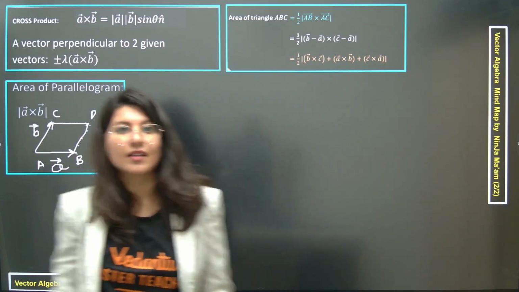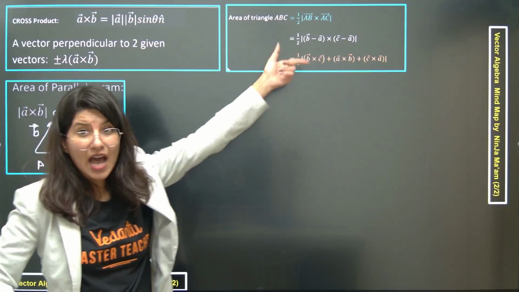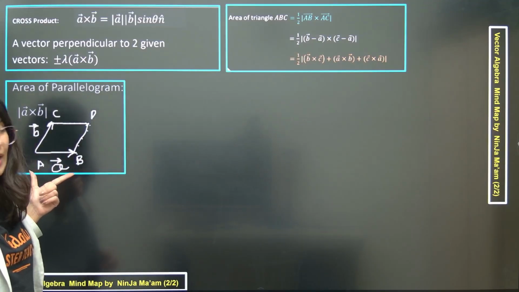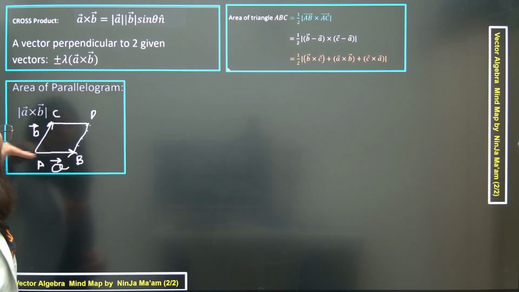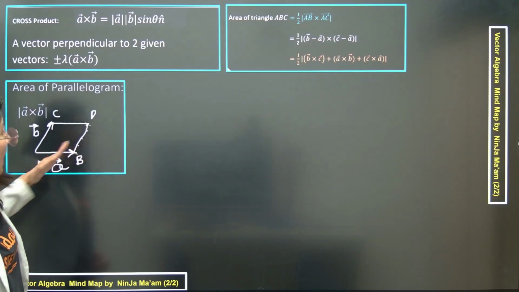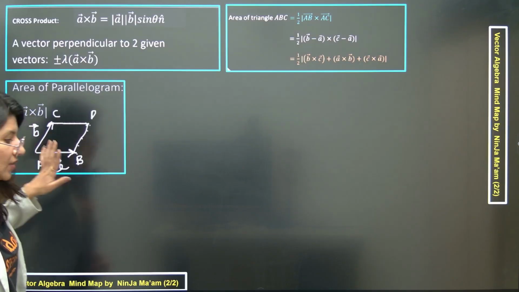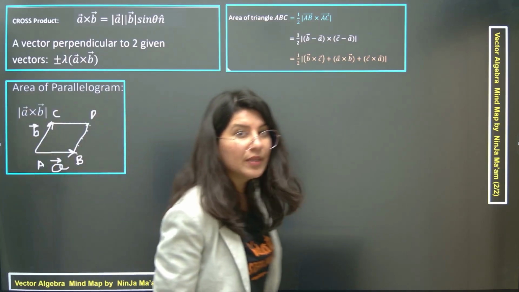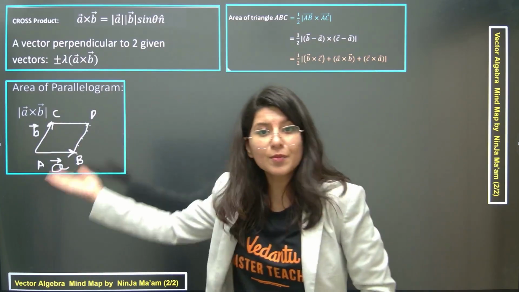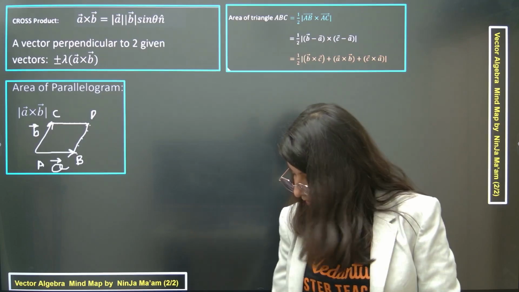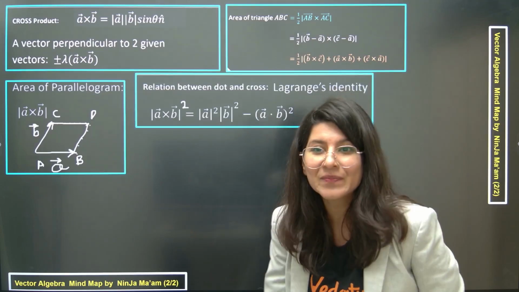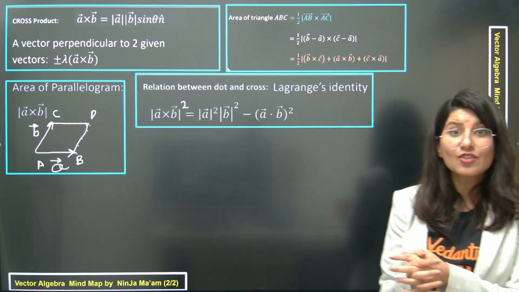Just like your area of triangle has half, you have area of parallelogram as well. This is your parallelogram. AB is one side and AC is another side. Suppose you are given 2 adjacent sides of a parallelogram. Just write the magnitude of A cross B. Magnitude of the cross product of 2 adjacent sides, and you are done, bro. You are done. Okay, and the next thing is Lagrange's identity.